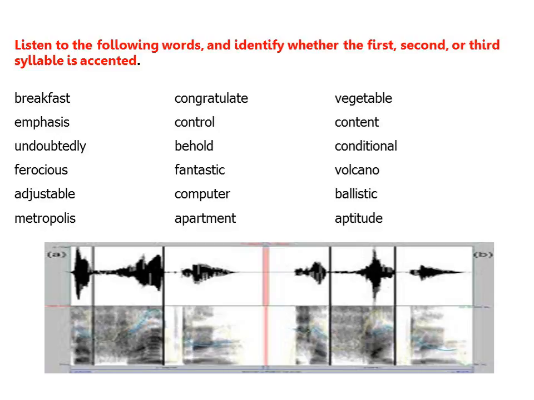Ferocious. Here, the second syllable is accented. Fantastic. Here, the second syllable is accented.